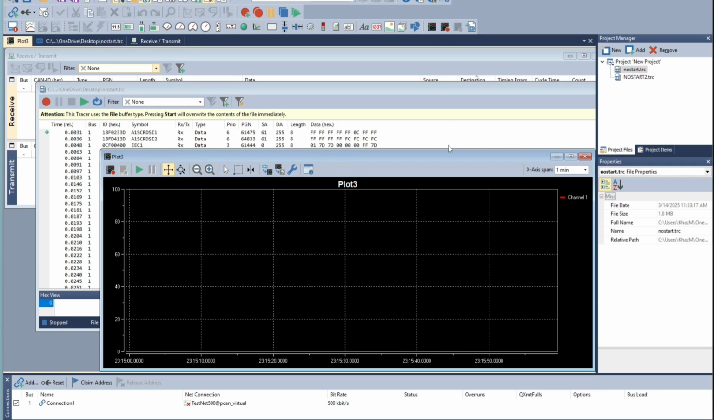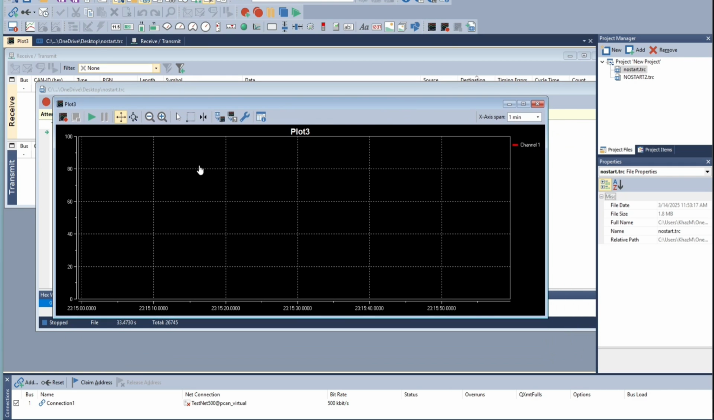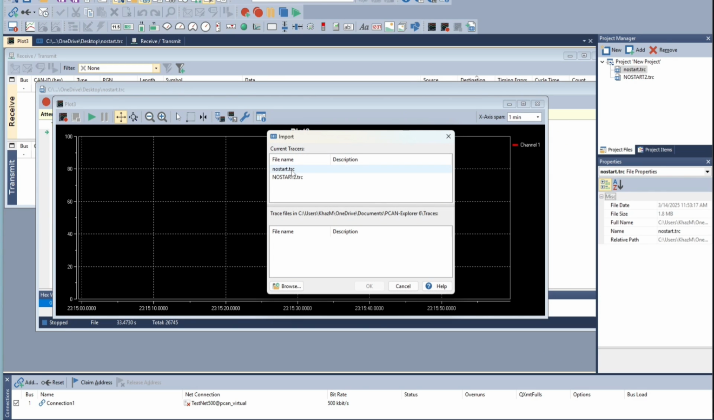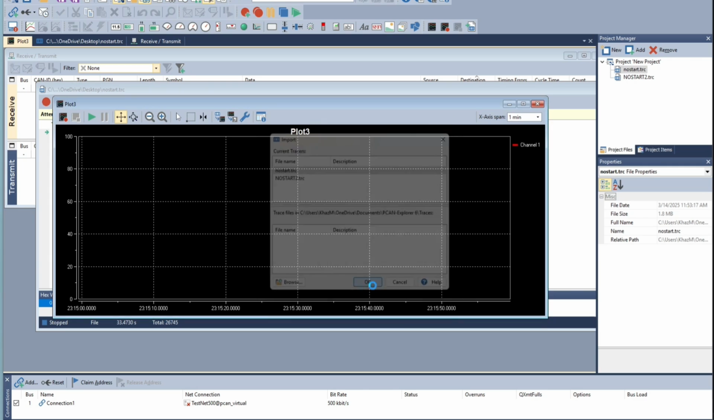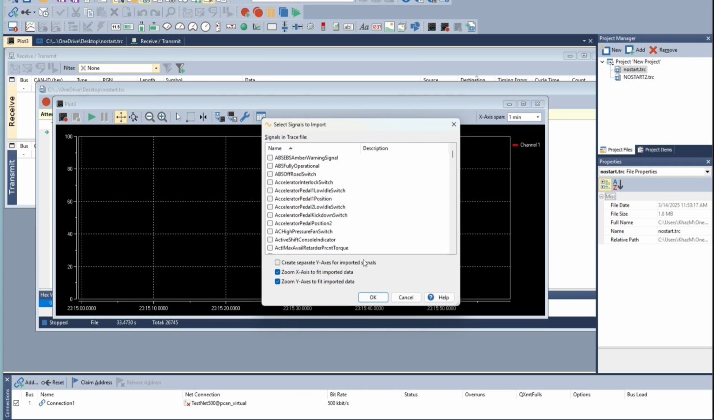So I'll use the plotter here, and I'll open up a nice window to use. Here at the top you have import from tracer, the button right here. From here we'll do no start, and we'll hit OK. The program will look through the trace file and find all of the J1939 signals that match. In our case, we're looking for the engine speed. I'll scroll down, there are a lot of signals in here. Go through to engine speed right here.